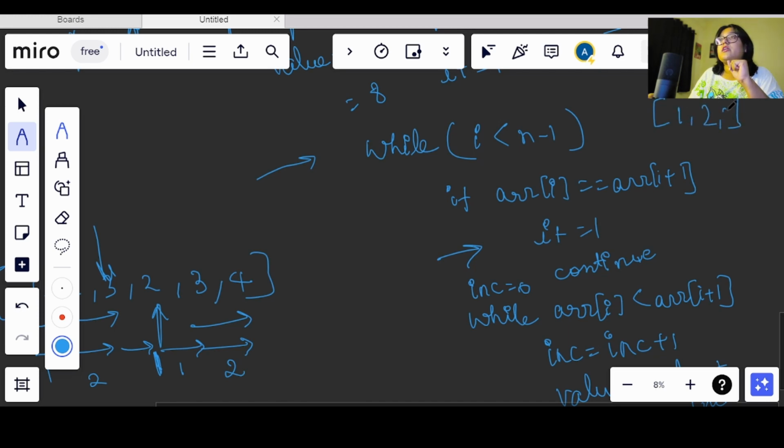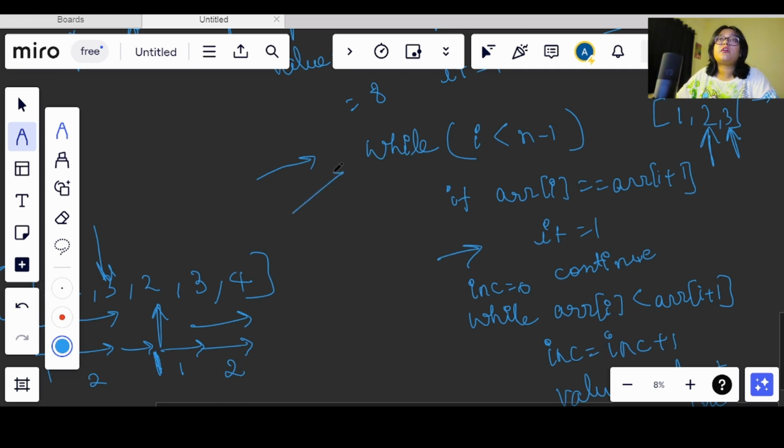Means let's say we have 1 2 3, we have to go till first index only, right? We will be going till first index only. Why do we have to go so? Because we are checking condition for I plus 1. If we go till n minus 1, then we will get an error, list index out of range. So in order to avoid that, we will go till first index only.